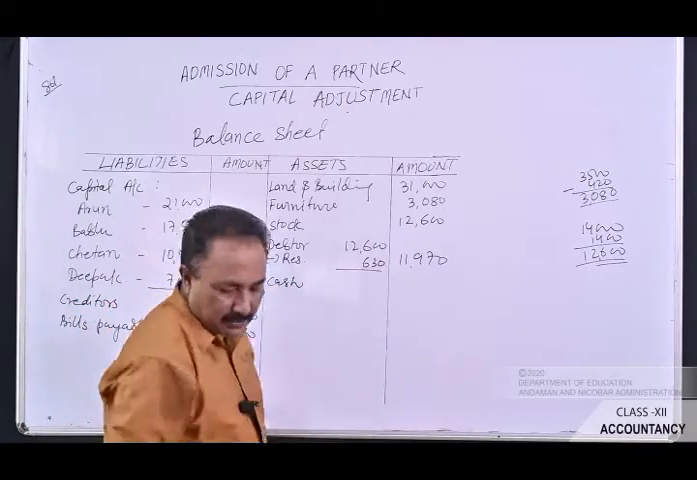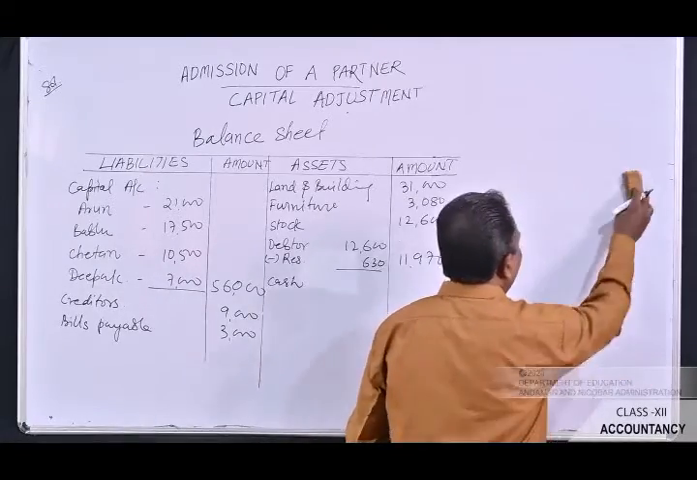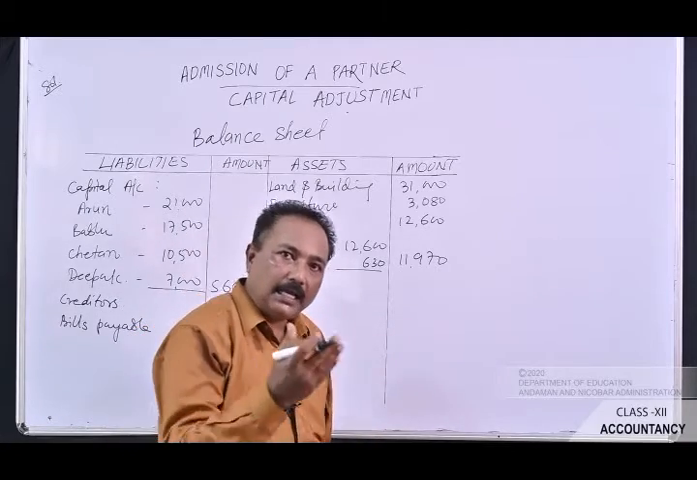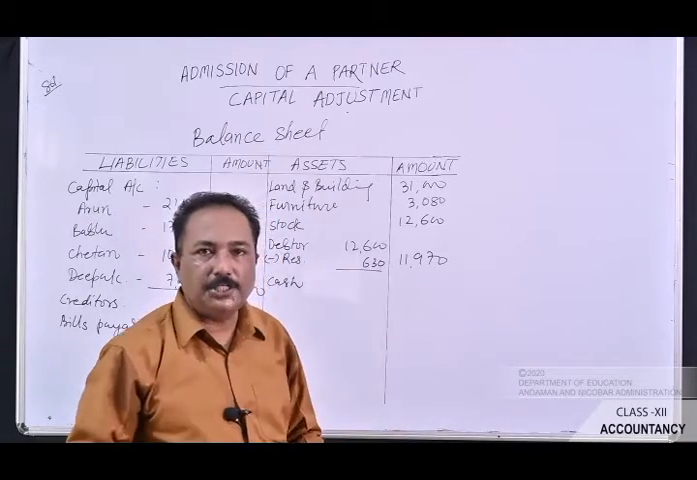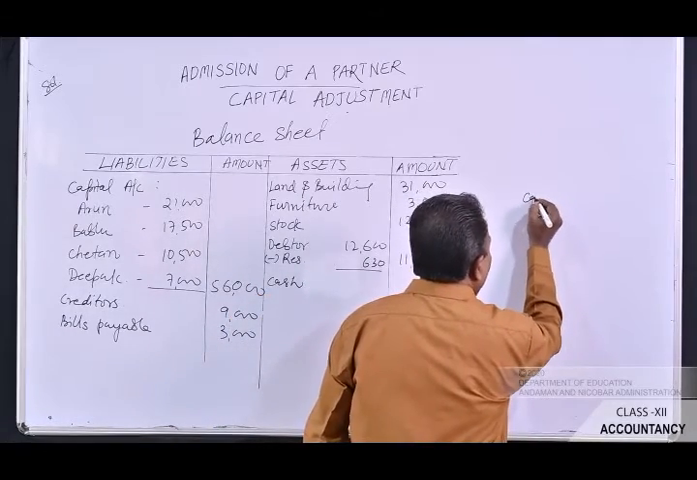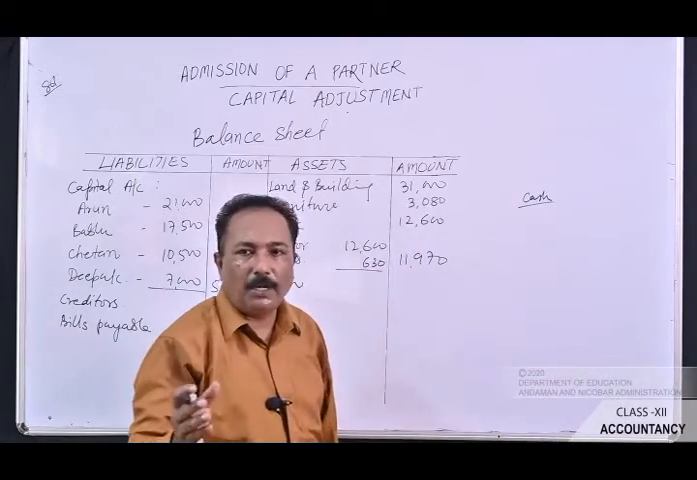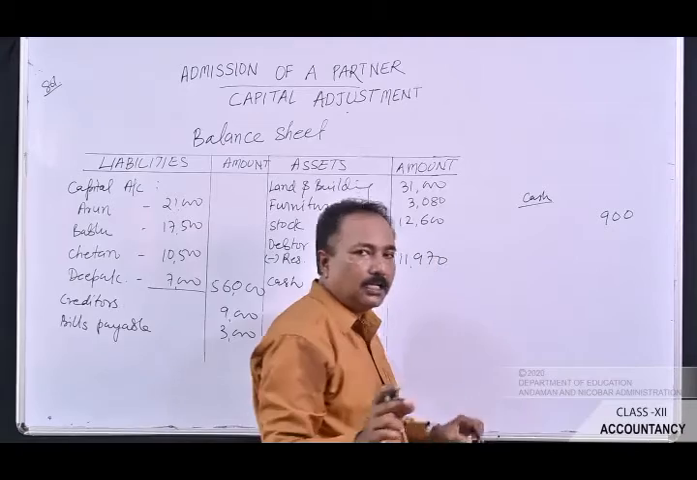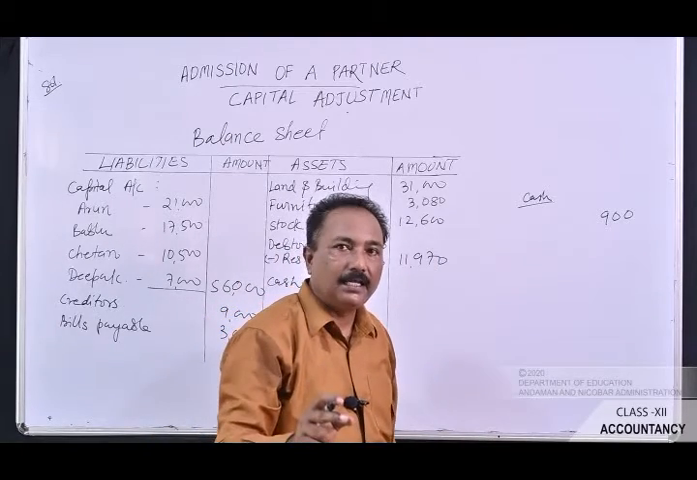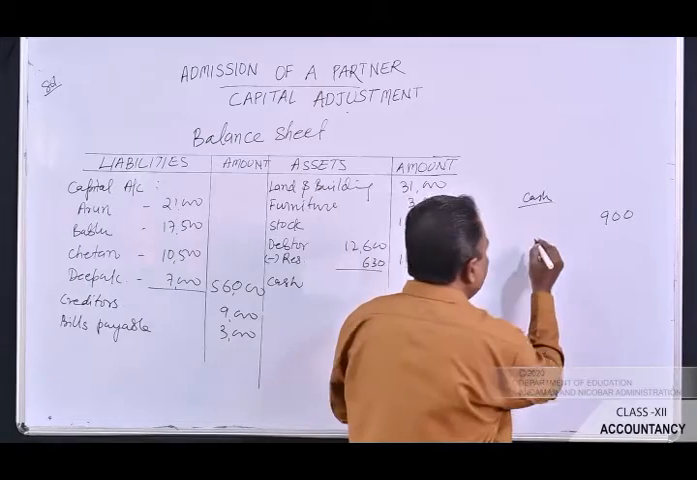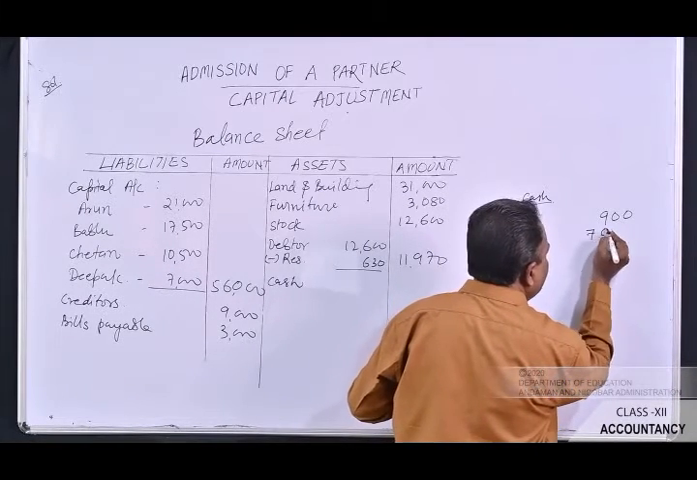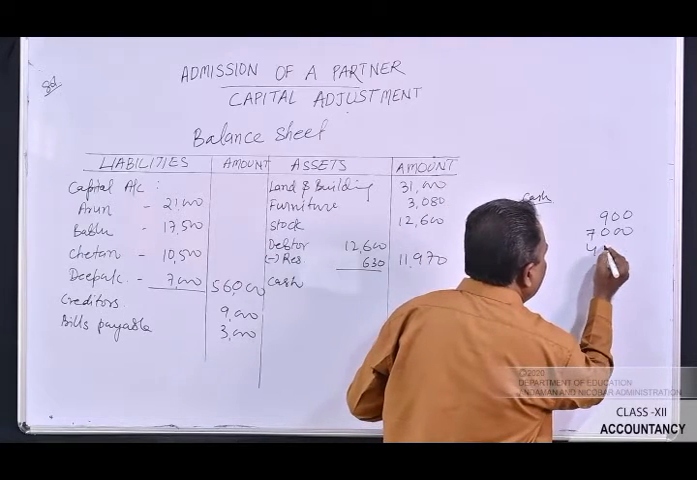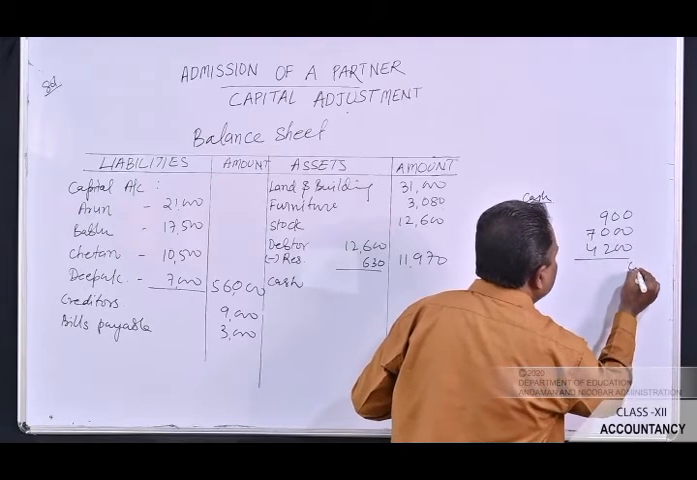The next item given in the old balance sheet is cash. Now you will have to calculate the cash here. In the question you were asked to prepare the cash account. Here I will tell you directly how the cash will find its place in the new balance sheet. Cash given in the old balance sheet was rupees 900. When the new partner Deepak took admission, he brought with himself rupees 7,000 as his capital. So add that 7,000. Along with it, he brought rupees 4,200 as goodwill. So add all these three figures.